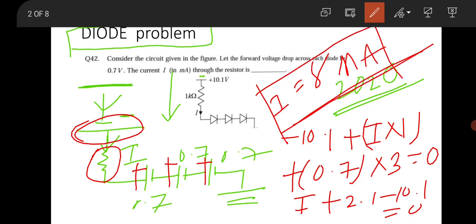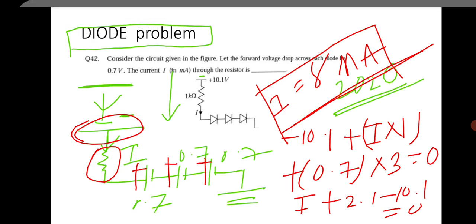This is the answer to the question. See, this is a very easy question and this question was carrying 2 marks. Think, this is a very basic and easy question.